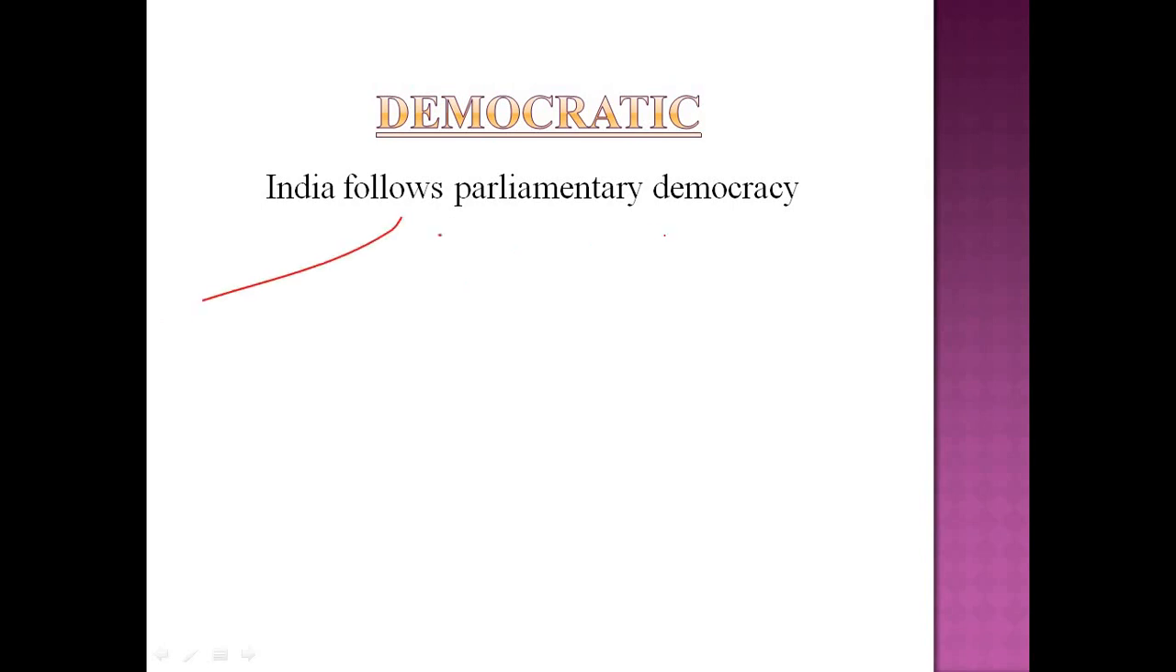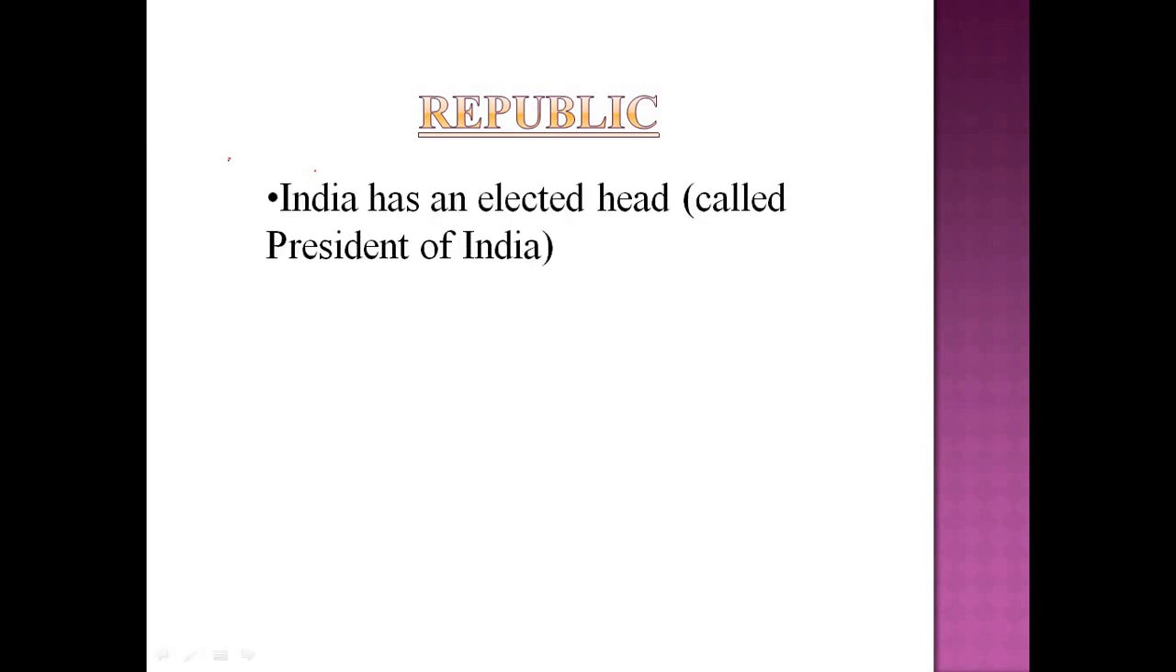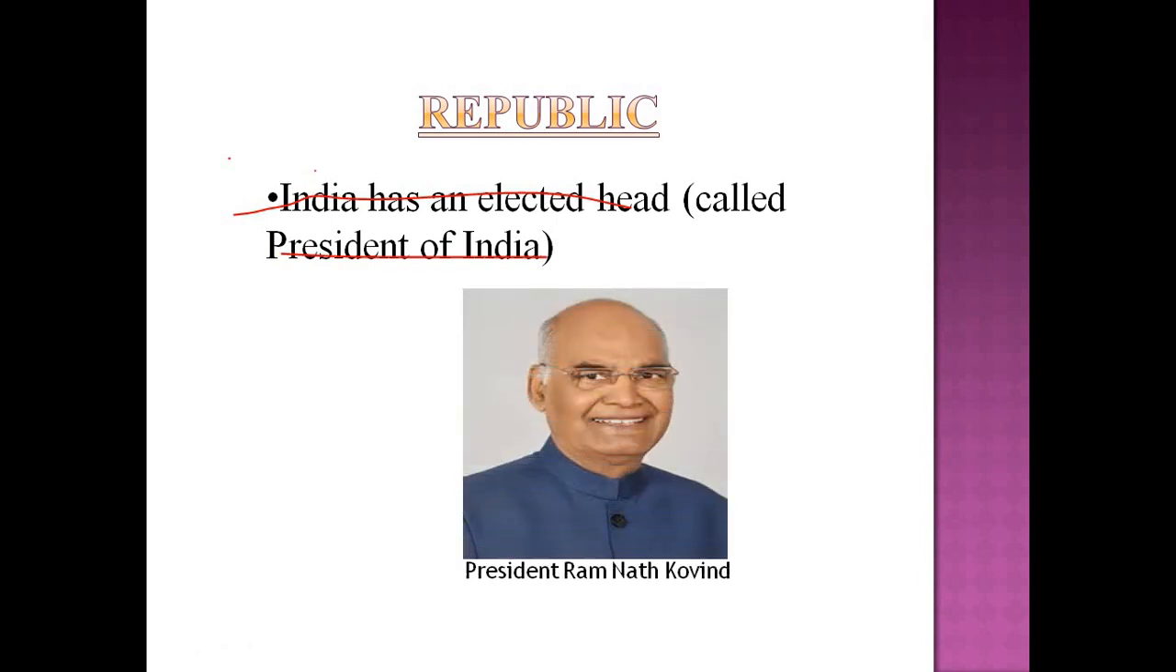The fourth point is regarding democracy. Sovereign, socialist, secular, democratic. India is a democratic country. We know that very well. India follows a parliamentary form of democracy. And now regarding republic. Sovereign, socialist, secular, democratic republic. What does the word republic mean? It's nothing but that India has an elected head. Any country that has an elected head can be called a republic. We have an elected head of the state, called the President of India. Here is our President, Ramnath Kovind.